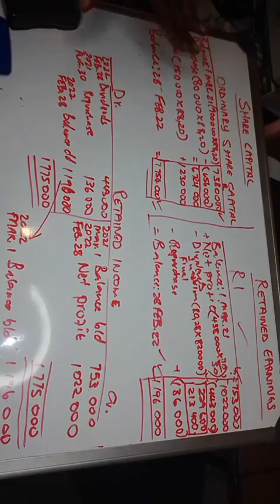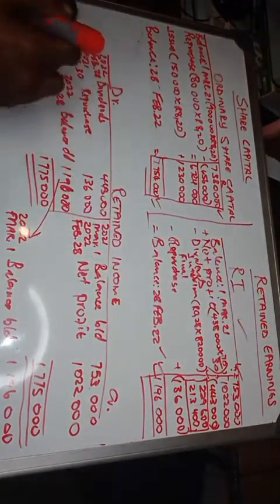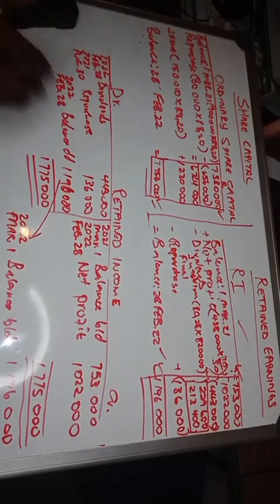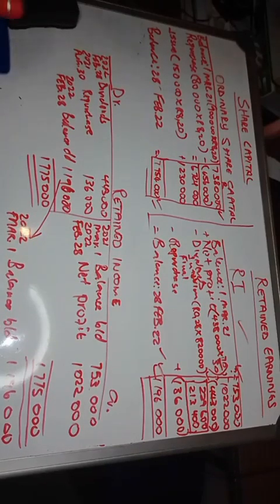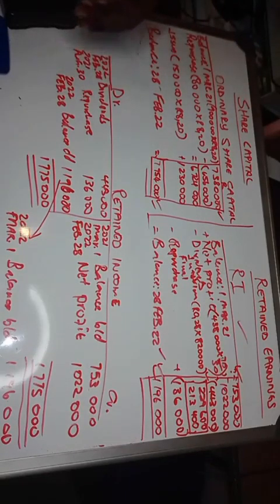Only on this one, because we're dealing with equity. Equity increases on the credit side. When equity increases, it means you must credit. So that's why I say all the positive ones will be credited and all the negative ones will be debited.